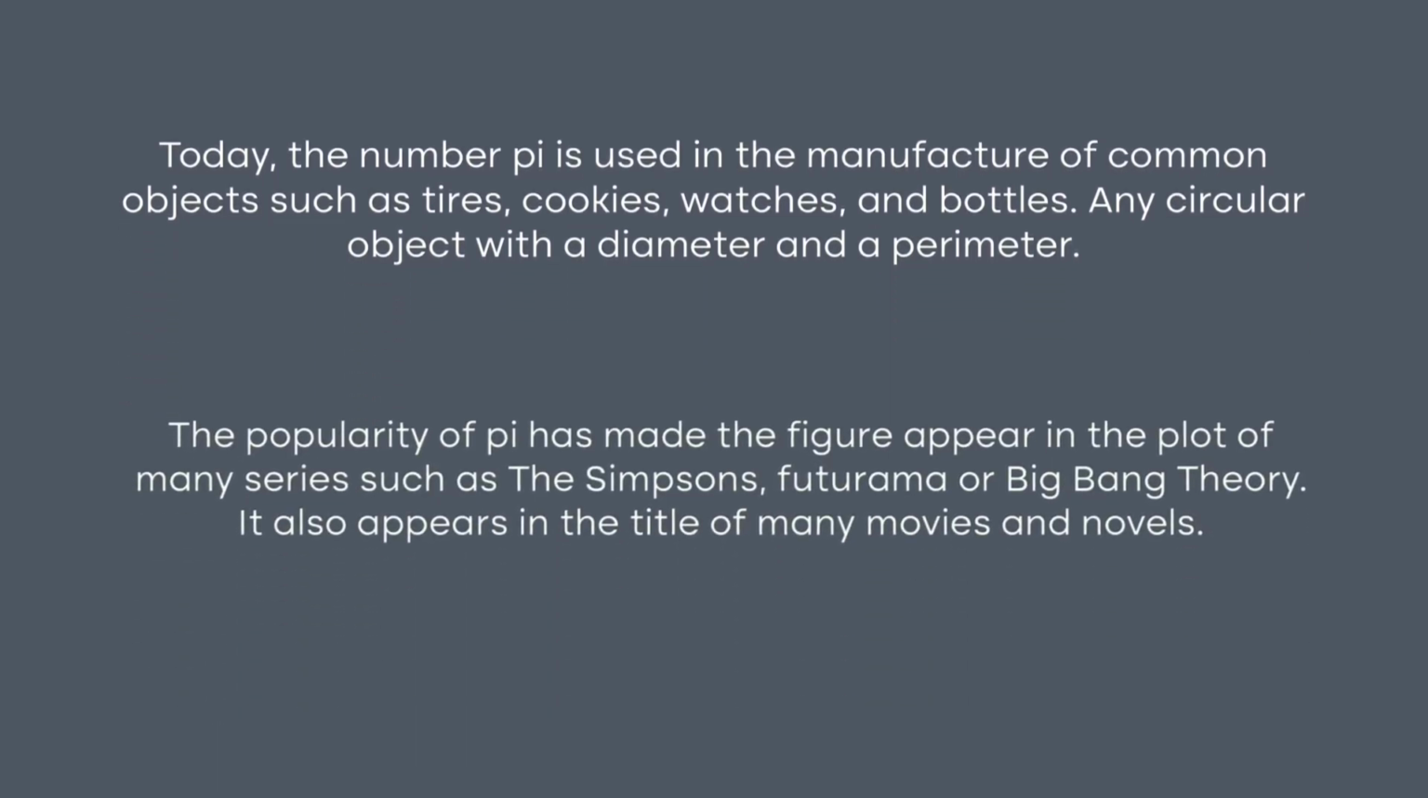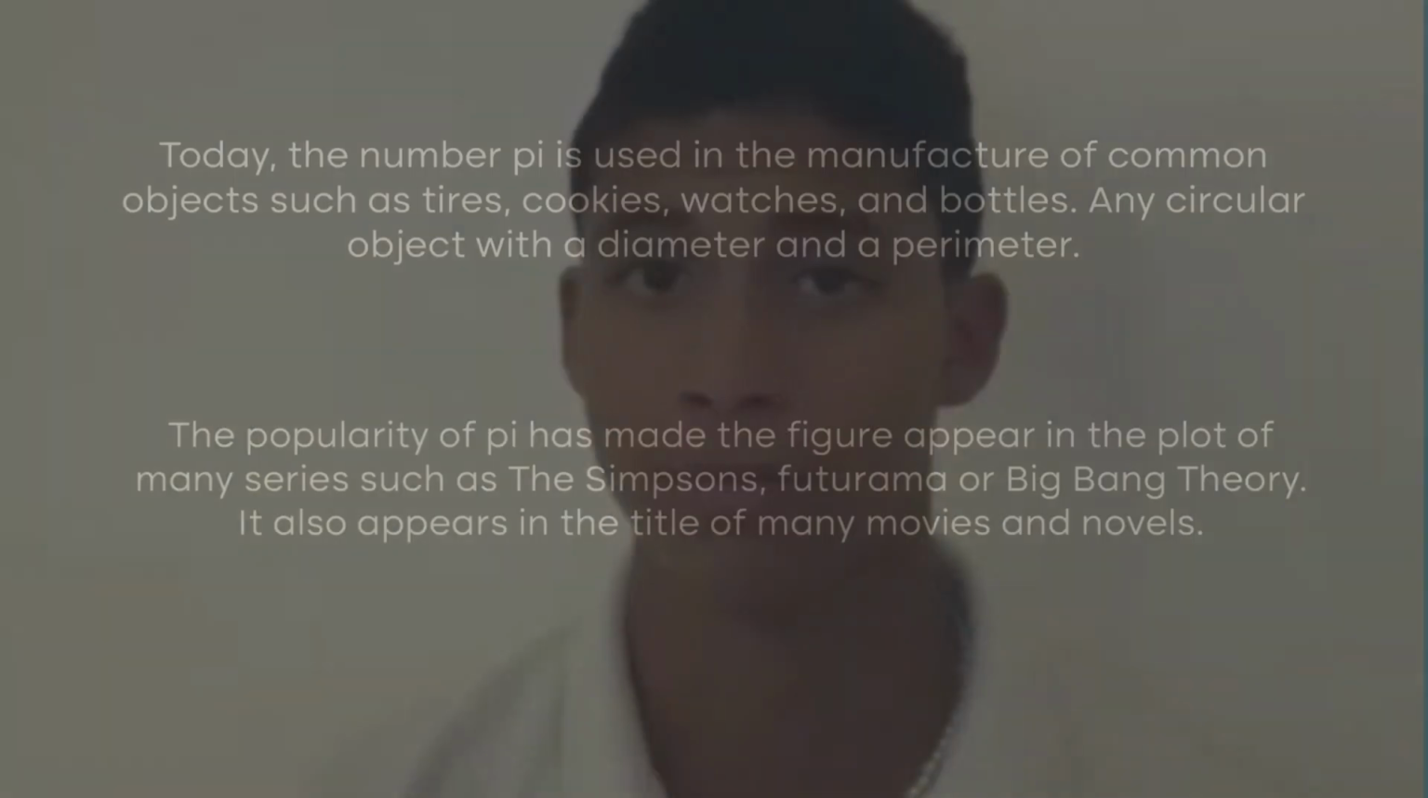The popularity of pi has made the figure appear in the plot of many series, such as The Simpsons, Futurama, and The Big Bang Theory. It also appears in the title of many movies and novels. It has also served as artistic inspiration. Each number 0 to 9 is replaced by a color, and the resulting work represents the infinite sequence of decimals with those colors in order.